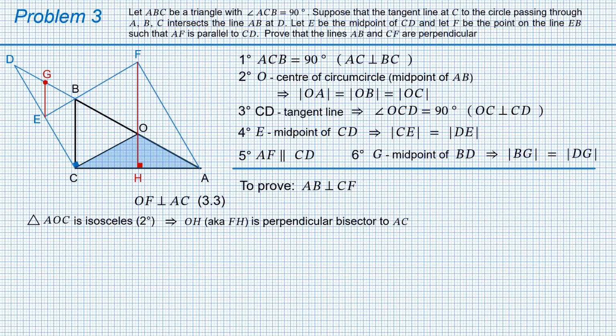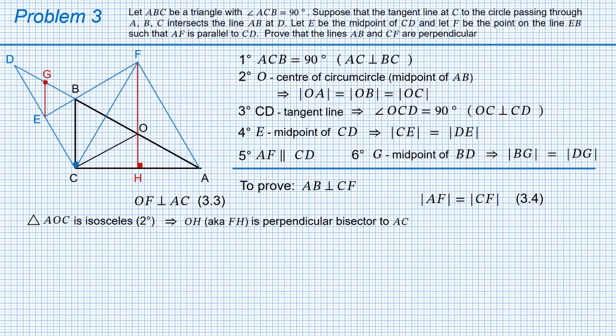Therefore, OH, which can also be named FH, is the perpendicular bisector to segment AC. Any point of the perpendicular bisector to a segment is equidistant to the endpoints of the segment. Since point F belongs to the perpendicular bisector to segment AC, point F is equidistant to points A and C. Now we can finally draw the segment CF and write down equation 3.4. AF equals CF. The time has come for segment CF. Maybe we are really close to the end.